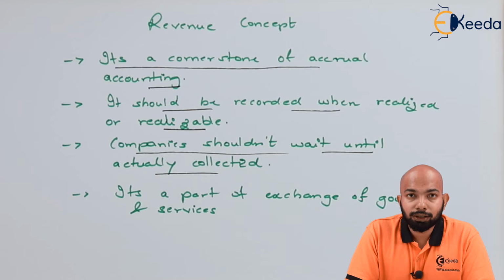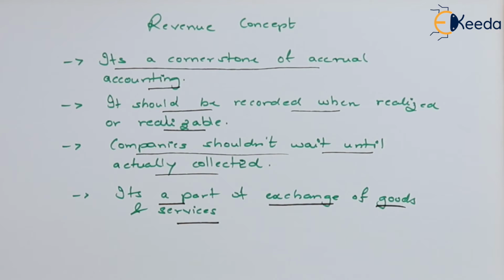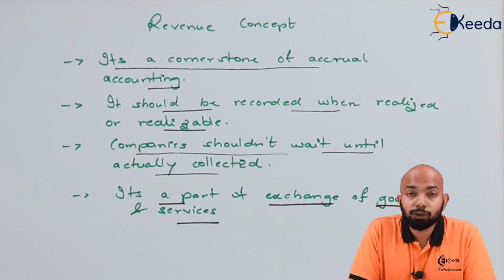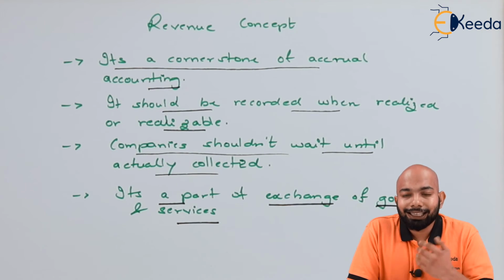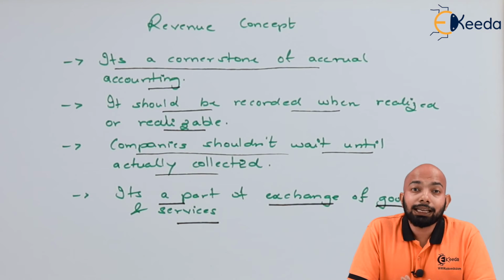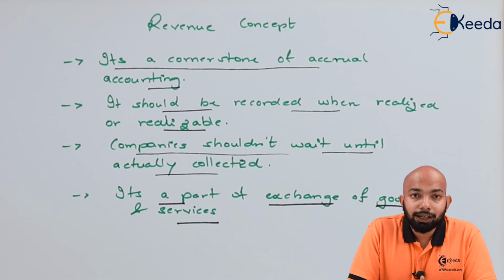Let's figure out a few more details on this. It is also mentioned as a part of the exchange of goods and services. Whenever goods or services are exchanged, there is something we are supposed to receive in return. That is called a perfect transaction, which you can segregate into three parts. First, a transaction takes place, that is, it gets initiated, which gives us the right under the accrual concept. Second, if the amount is supposed to be received, that means an income is supposed to be received but we have not received it, in such cases the revenue concept applies. And third, the realization concept comes into the picture when the amount has been actually received.